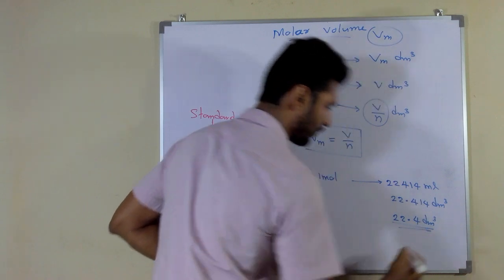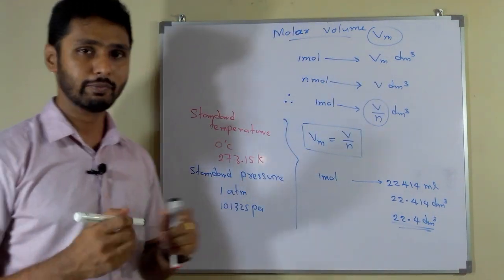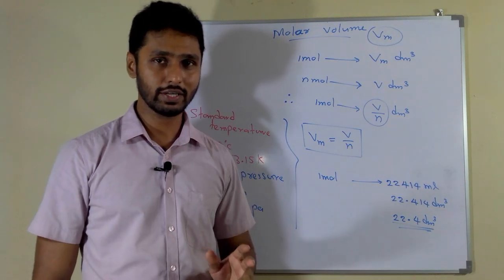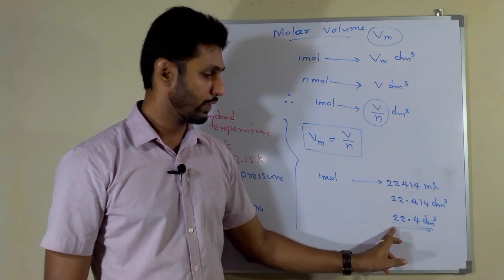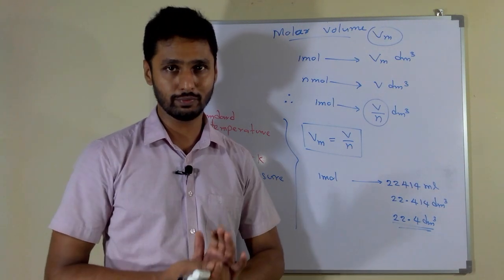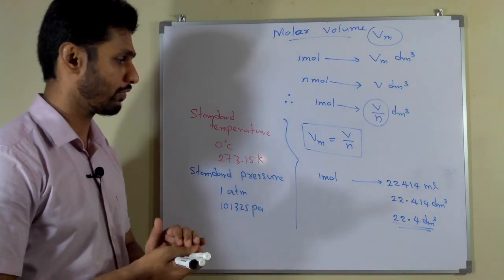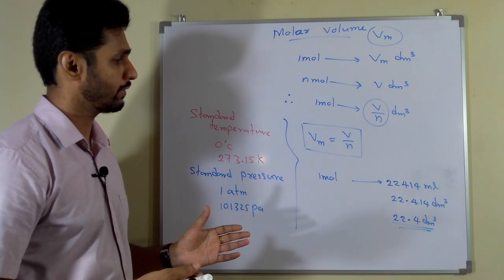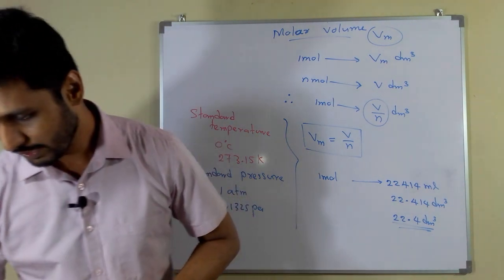This is fully enough for you. Then remember that 1 mole of any ideal gas or ideal gas mixture has 22.4 cubic decimeter volume. This is the molar volume and its value. This is a very important part.